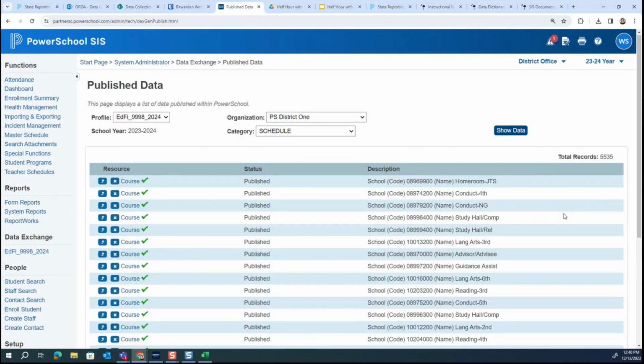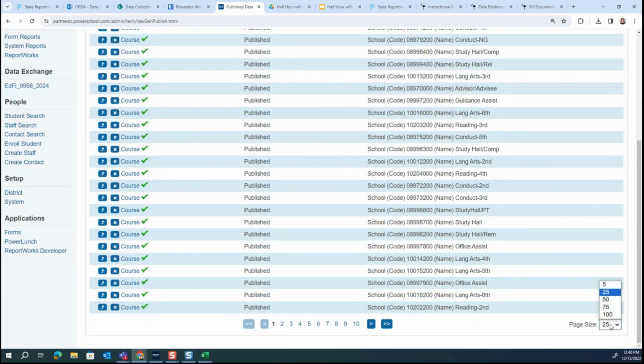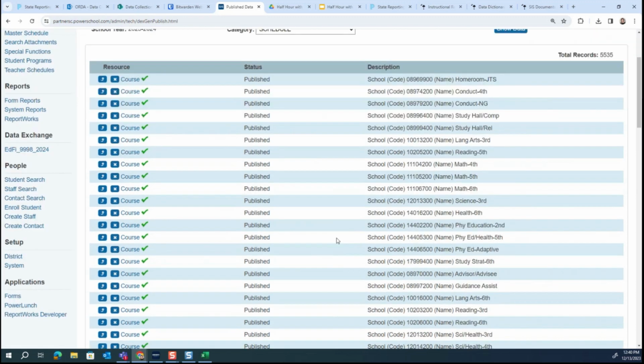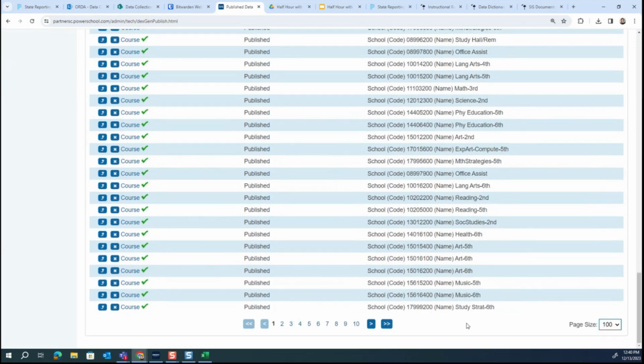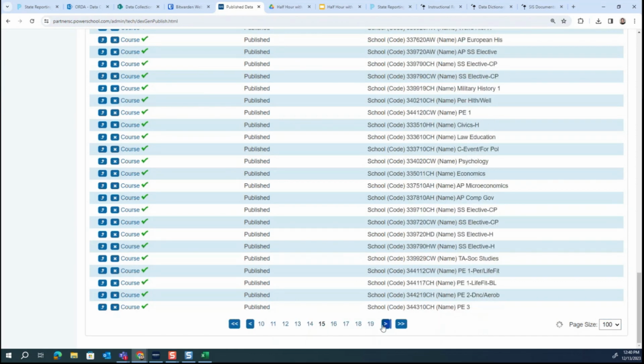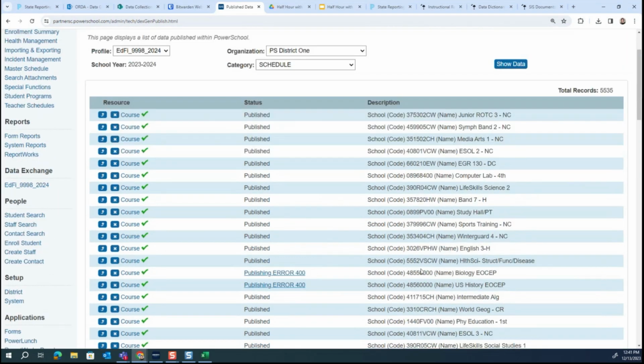Okay, so there's a lot here. So I'm going to show a little bit more on the page. All these things have published, so these are fine. I happen to know that this is probably somewhere in the middle here. Got 12 or 11 of them, I guess, scattered about. Give this a second to catch up. Okay, great. So let's see if we can find our course.